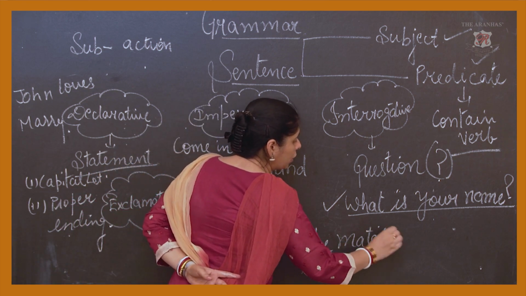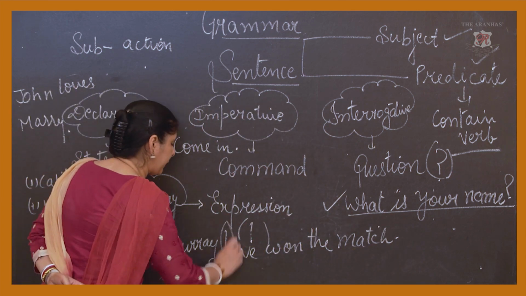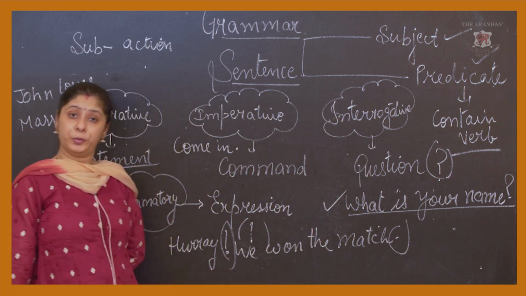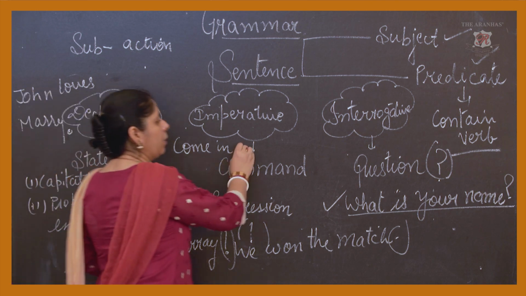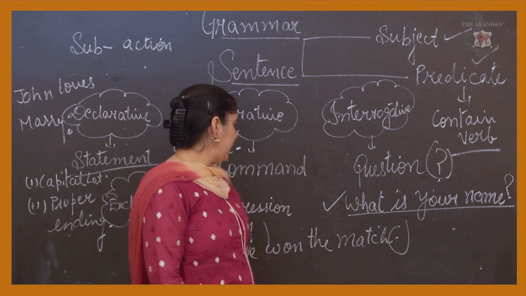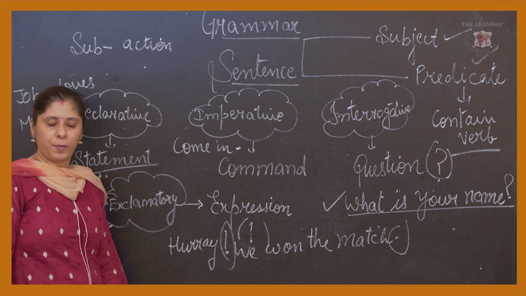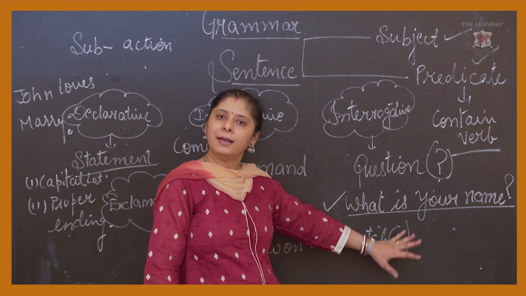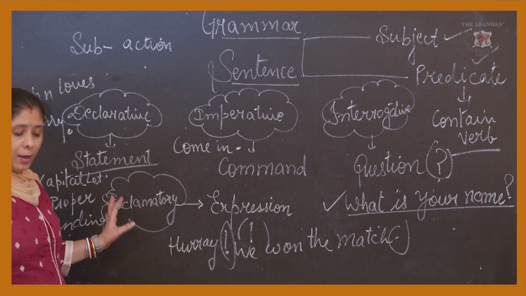Here we are using two punctuations, the exclamation and the full stop too, because in other sentences we are only using one punctuation mark. Here we use the exclamatory to show the expression, and the second is the full stop that ends the sentence. Hope I am very clear to everyone.